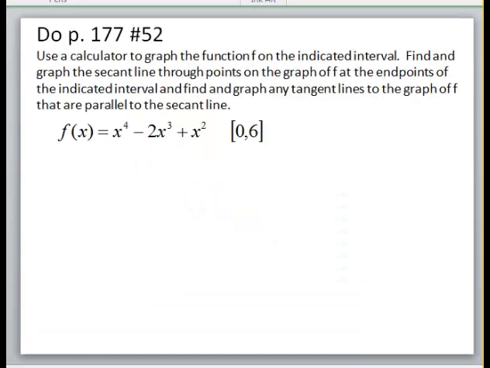This last example of mean value theorem tells me to use a calculator. You guys can use a calculator, but it is really not necessary. It is just a nice check to use your calculator. I'm going to show you how you can do this without a calculator at all. Anytime they ask you to do calculator problems, they may require you to use a calculator, and sometimes they don't. But as I said, it's just a nice check. What we're going to do is first find the slope of the secant line.